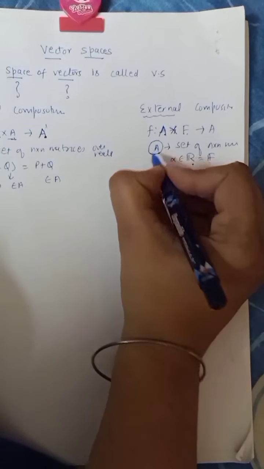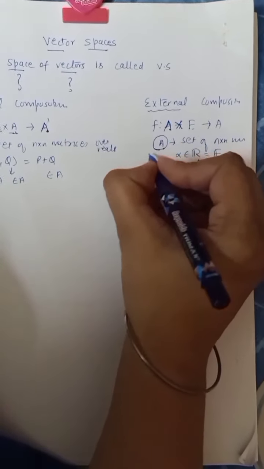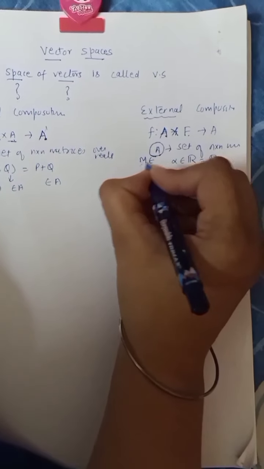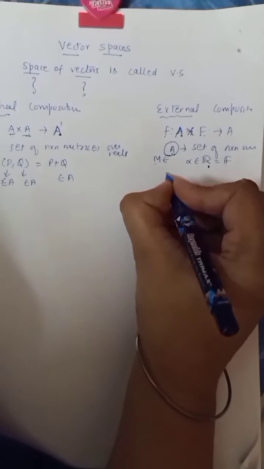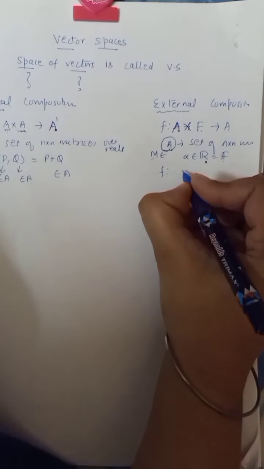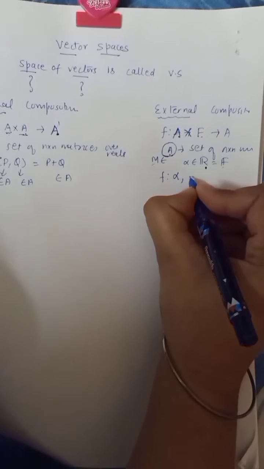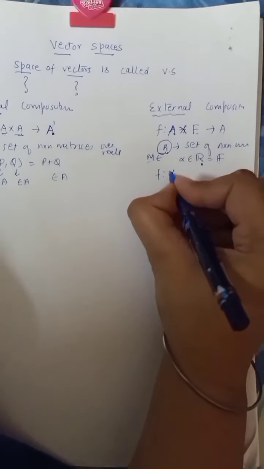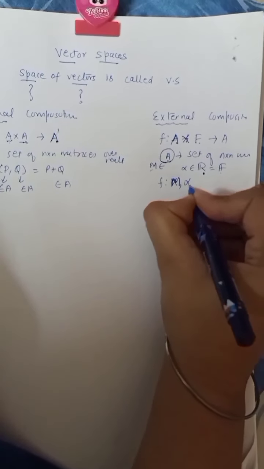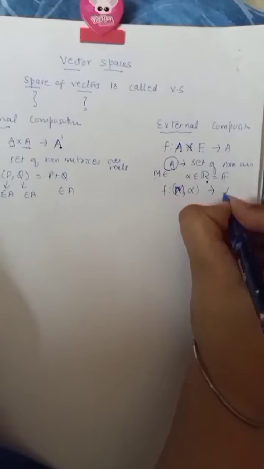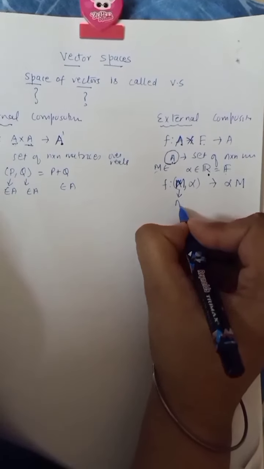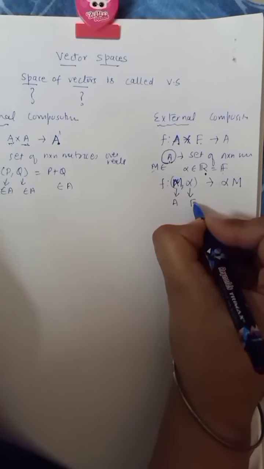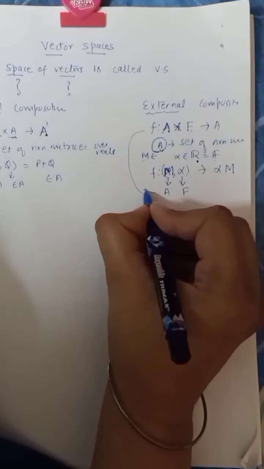Let me call this element M belonging to A and alpha belonging to R, and I am defining this composition which takes the pair M comma alpha to alpha times M. Now look, M is an element of A, alpha is an element of F. Keep observing this also.